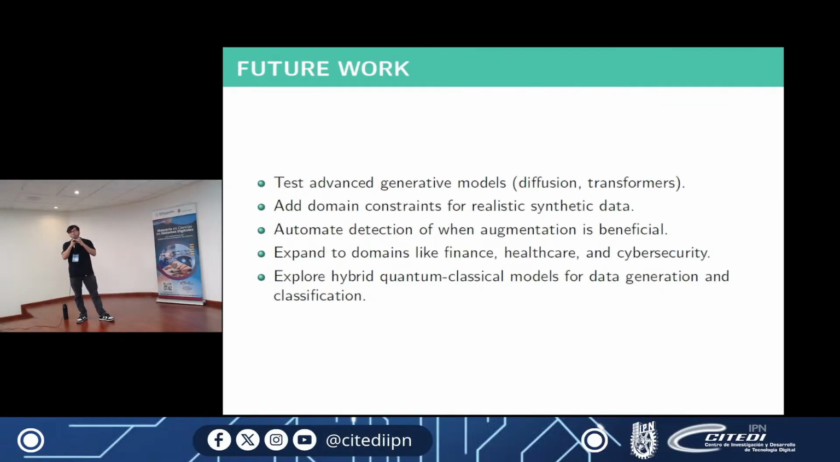And a little of our future work that we are planning: test advanced generative models, diffusion and transformers, add some domain constraints for realistic synthetic data, and automate detection of when augmentation is beneficial. We also plan to expand to domains like finance, healthcare, and cybersecurity, and explore hybrid quantum-classical models for data generation and classification.